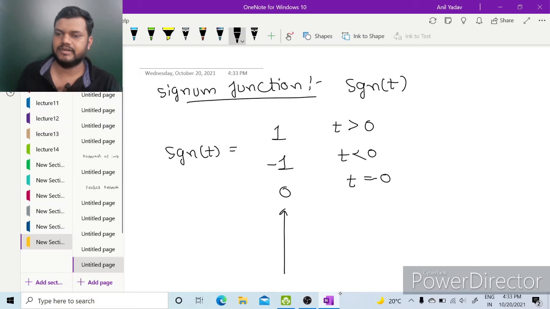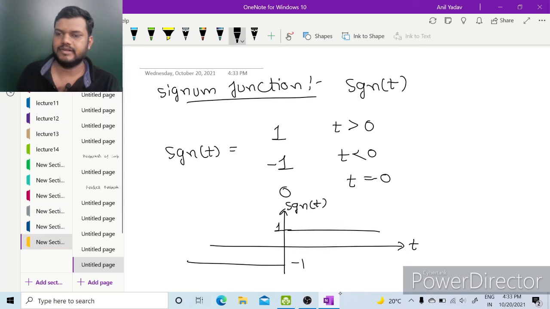So graphically, signum t is 1 for t greater than 0, minus 1 for t less than 0, and it is 0 at t equal to 0.